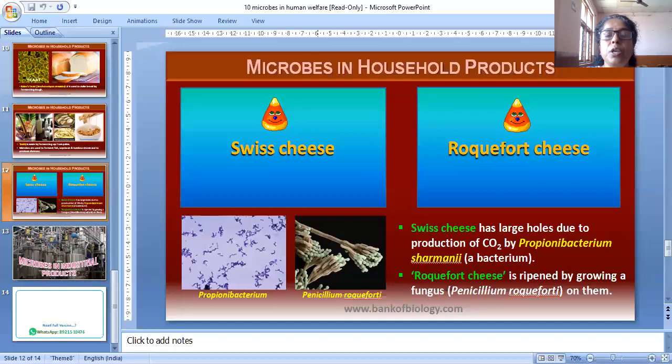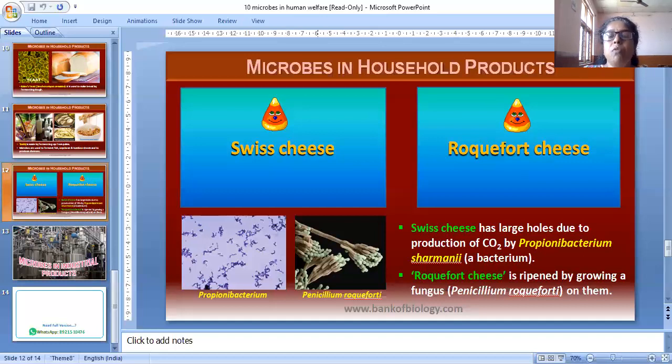You are familiar with the commonly used antibiotic penicillin. Do you know that penicillin was the first antibiotic to be discovered, and it was a chance discovery only? The first antibiotic discovered is penicillin.